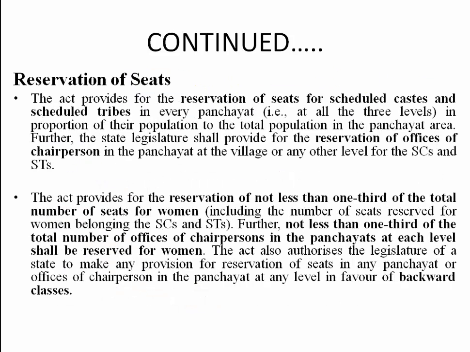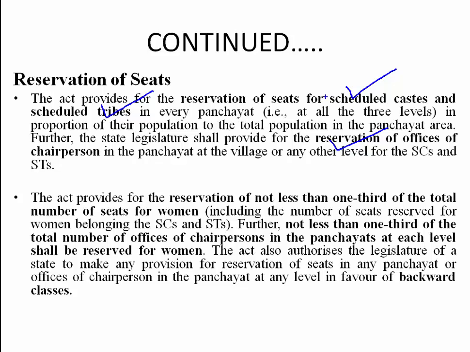And the next one is reservation of seats. The Act provides for the reservation of seats for scheduled castes and scheduled tribes in every panchayat. So reservation is given to scheduled castes and also scheduled tribes at all three levels. Reservation is also given for electing the chairpersons.